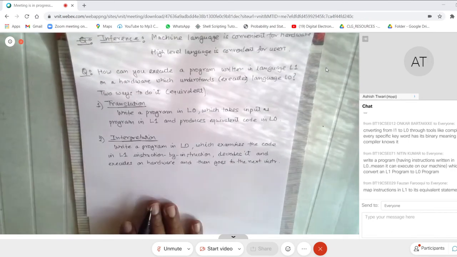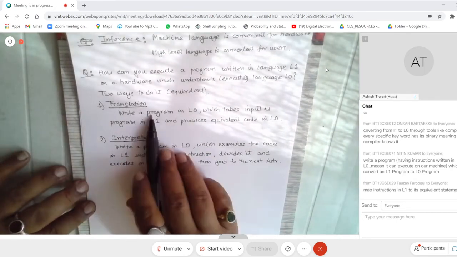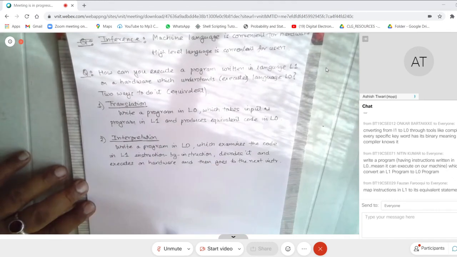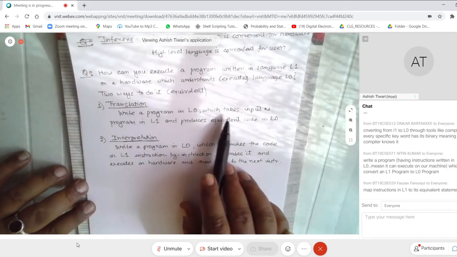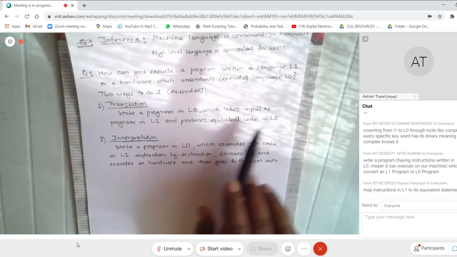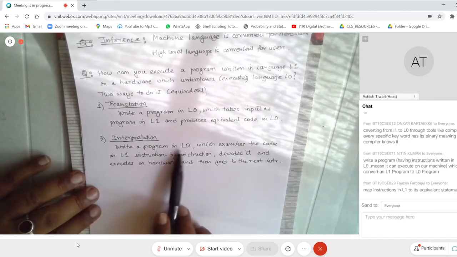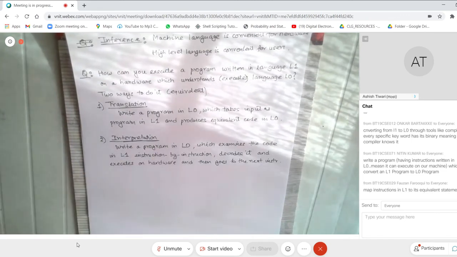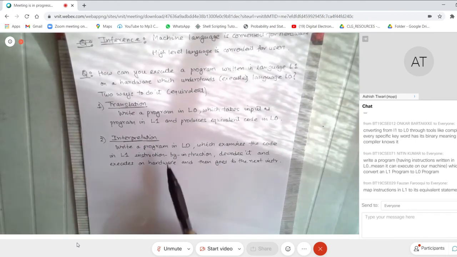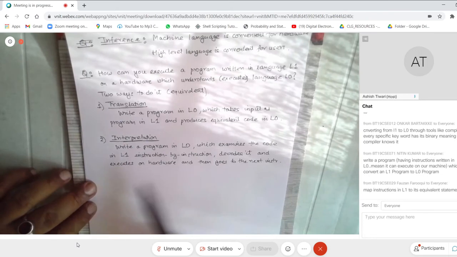So if you see, what are we saying? We are saying that you write a program in L0. In translation, the translator takes the input as L1 and produces equivalent code in L0, and then this L0 can be fed to the machine. And here you have a program written in L0 which is usually called the interpreter. What the interpreter is doing is examining the code, decoding it and executing it on the hardware, and then it goes to the second instruction and so on.